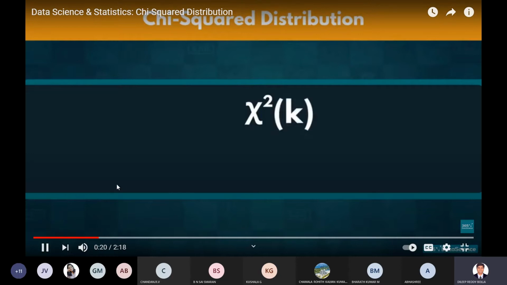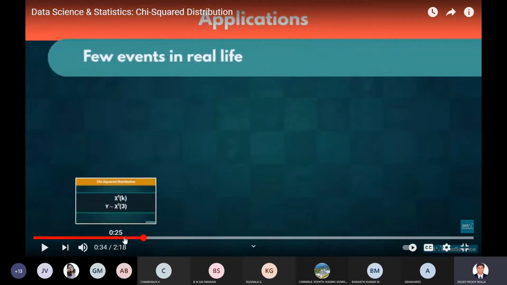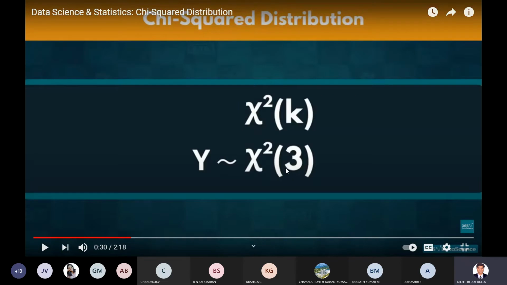Therefore, we read the following as: variable y follows a chi-square distribution with 3 degrees of freedom. This is a symbol which we call as follows. And this 3 is what we call degrees of freedom. So we can have 1 degree of freedom, 2 degrees of freedom, 3 degrees of freedom, like that. This is the degree of freedom.